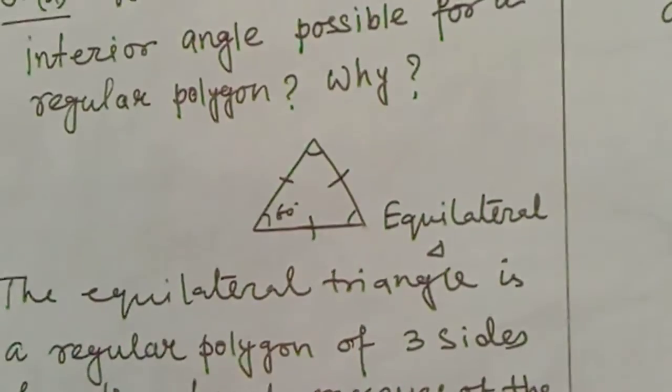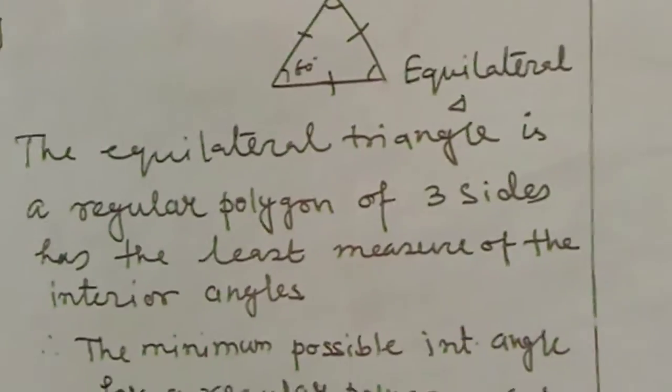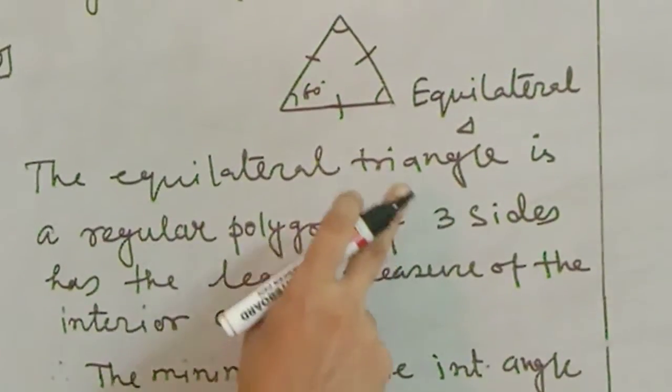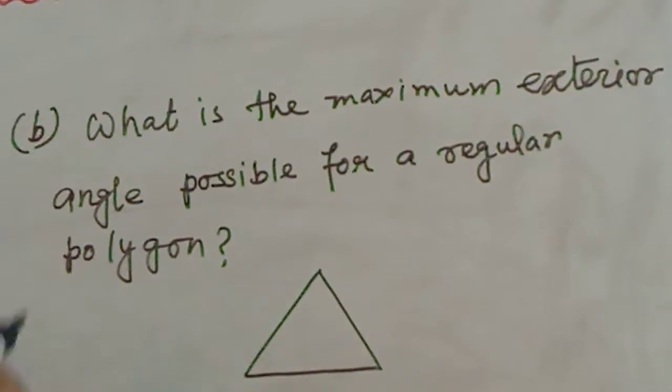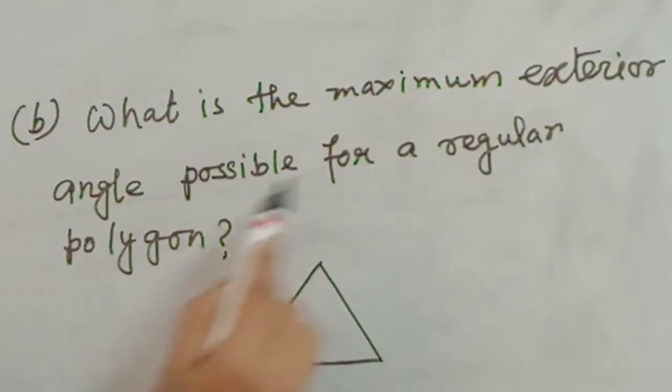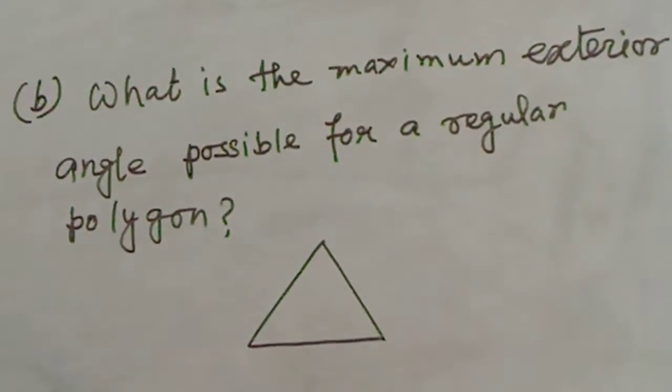Why it is 60 degrees, this reason we have explained, and what the minimum angle is is also explained here.